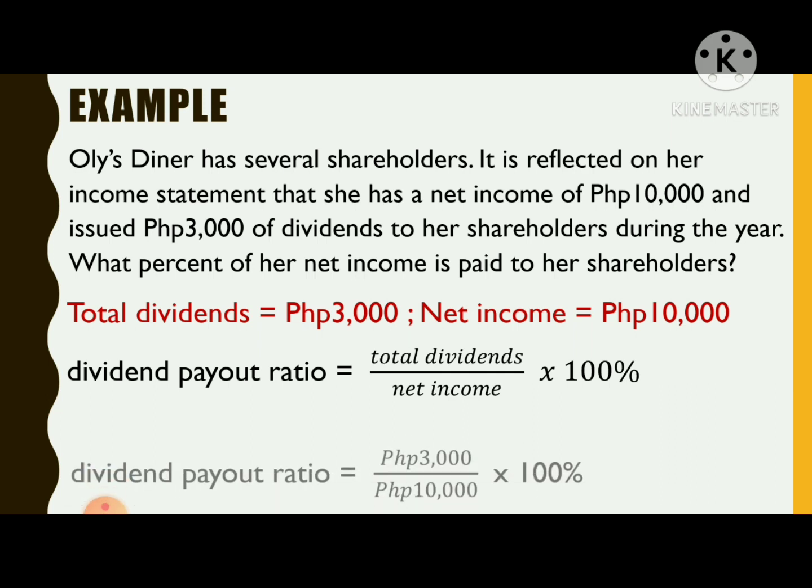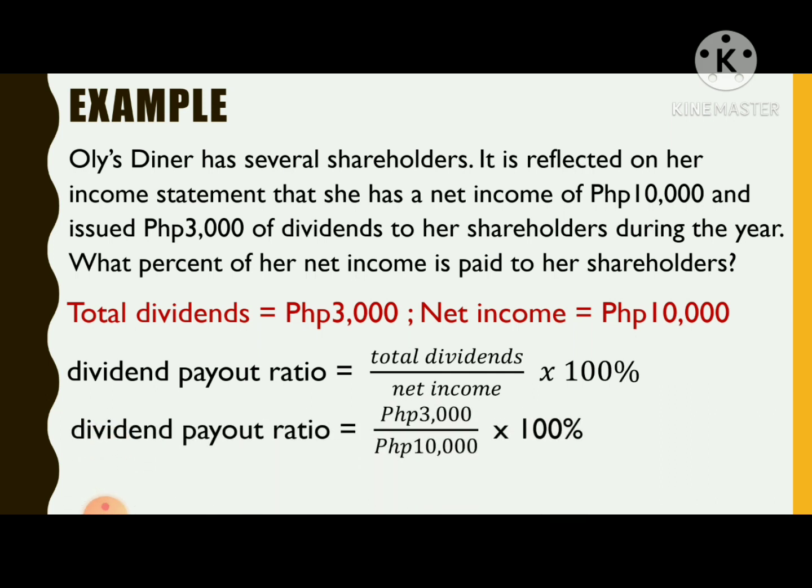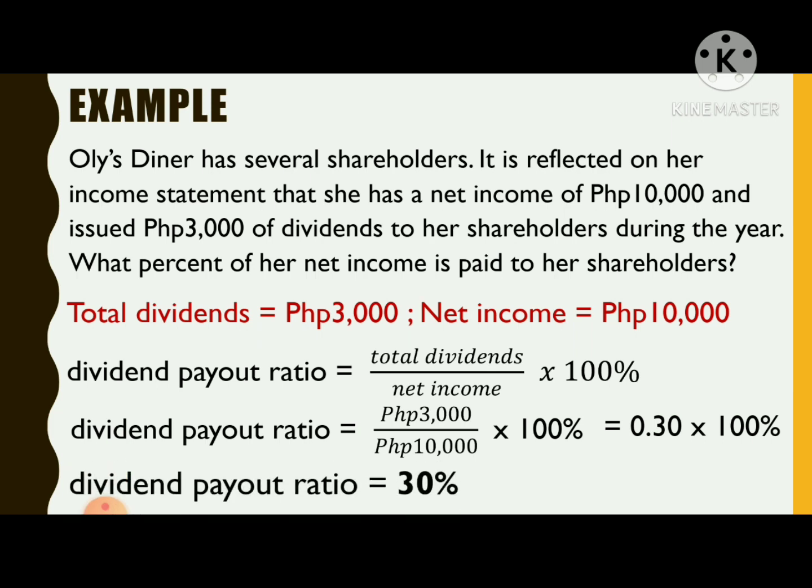So, computing now for the dividend payout ratio, substitute these values into the formula. That is dividend payout ratio is equal to 3,000 Philippine pesos divided by 10,000 Philippine pesos times 100%. And that is 0.30 times 100%, which is equal to 30%. So the dividend payout ratio is 30%.